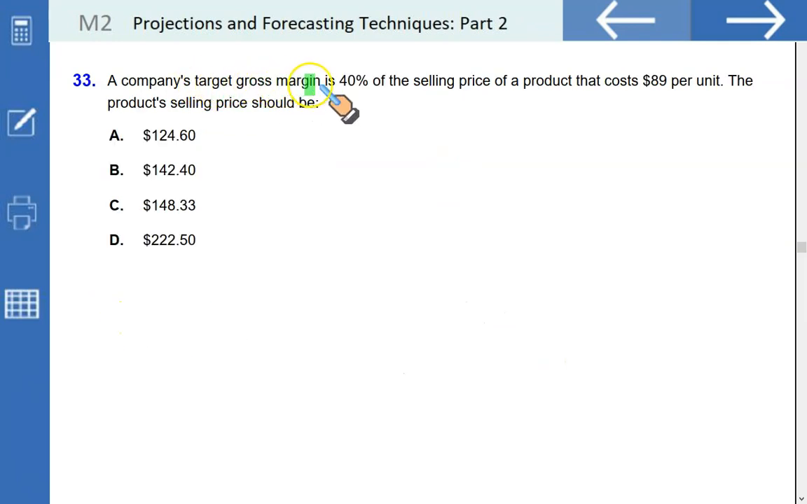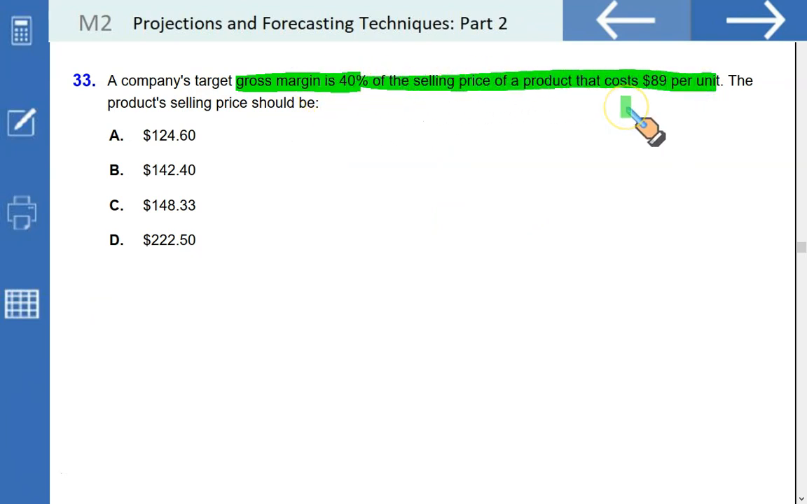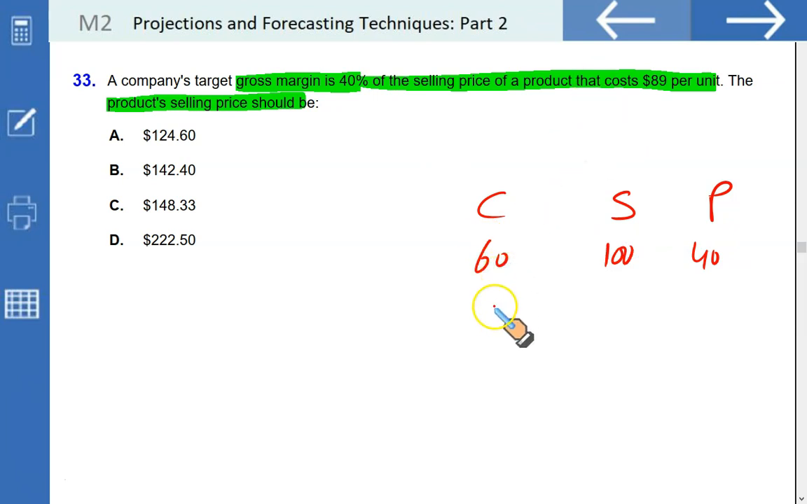A company's target gross margin is 40% of the selling price of a product that costs $89 per unit. The product selling price should be, I gave you an idea a little while ago, CSP. You want your profit to be 40% of the sale. If sale must be 100, then the cost must be 60. If the cost is actually $89, what should the selling price be?